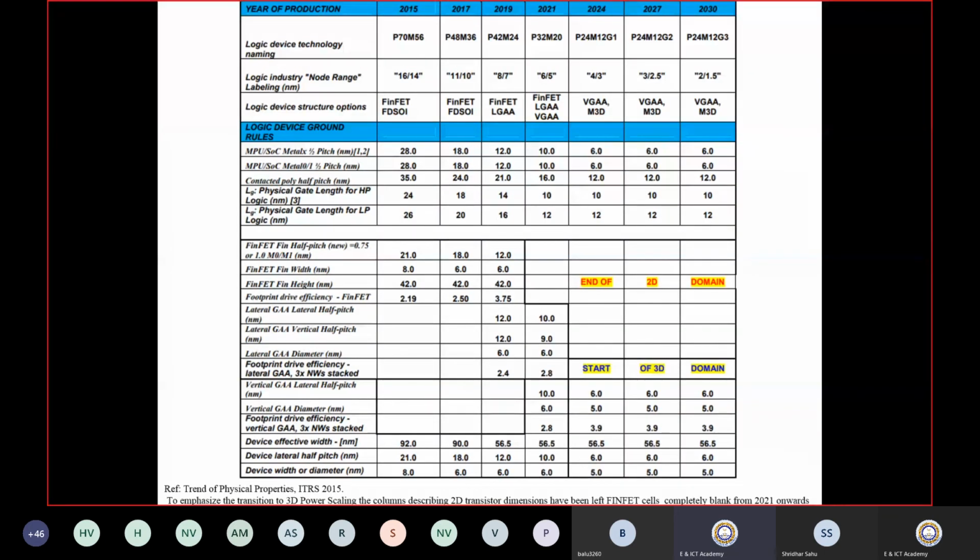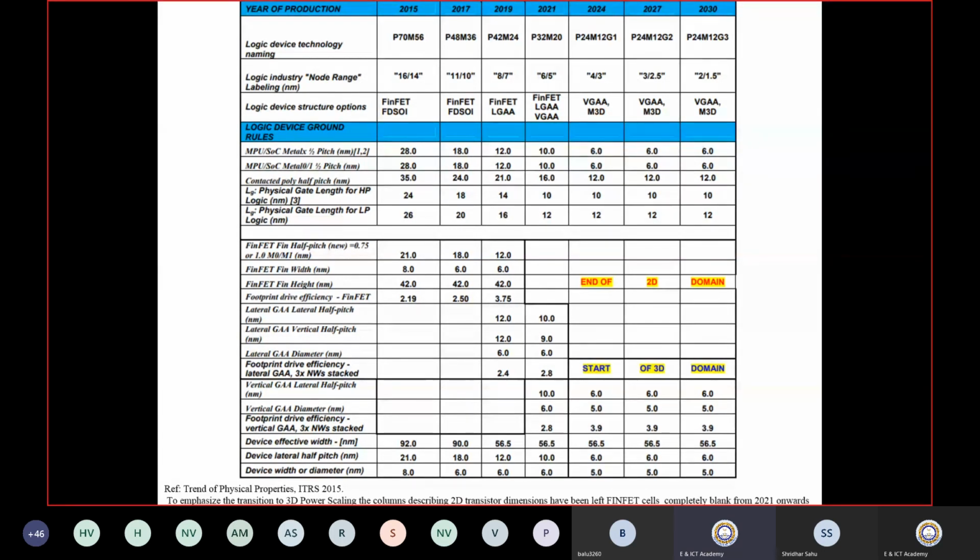And coming to the end of this presentation, there is an international organization, not a company, that gives predictions of what the new technology will be in future generations. That is called the International Technology Roadmap for Semiconductors, ITRS. ITRS has given the prediction up to 2030, of what the future of the devices will be.